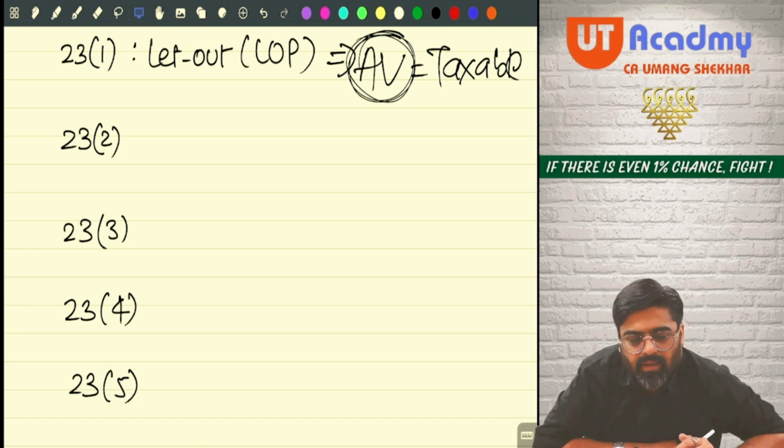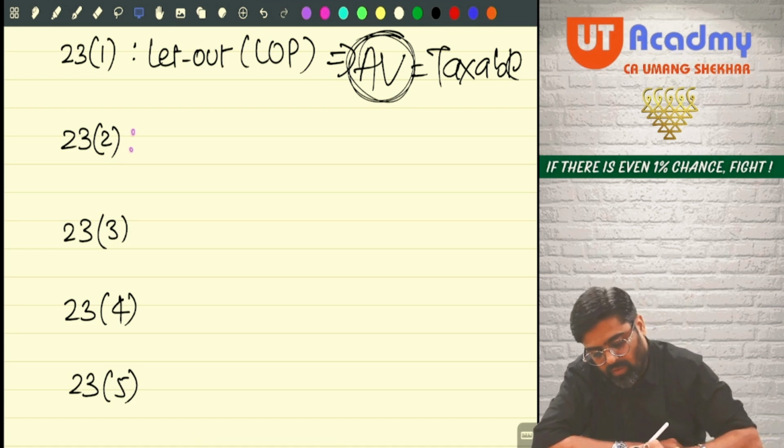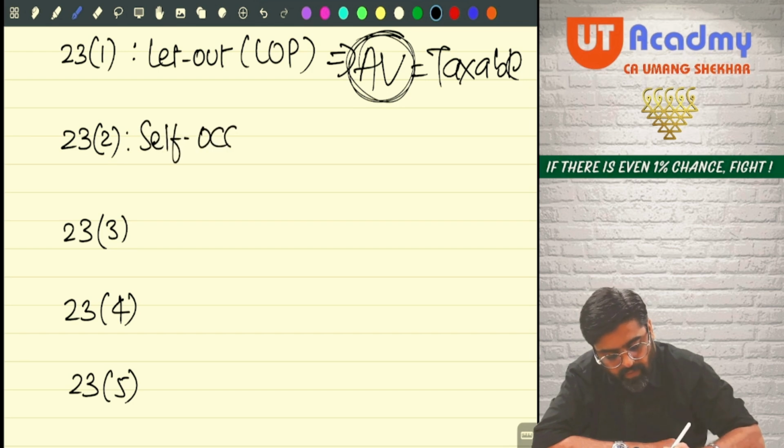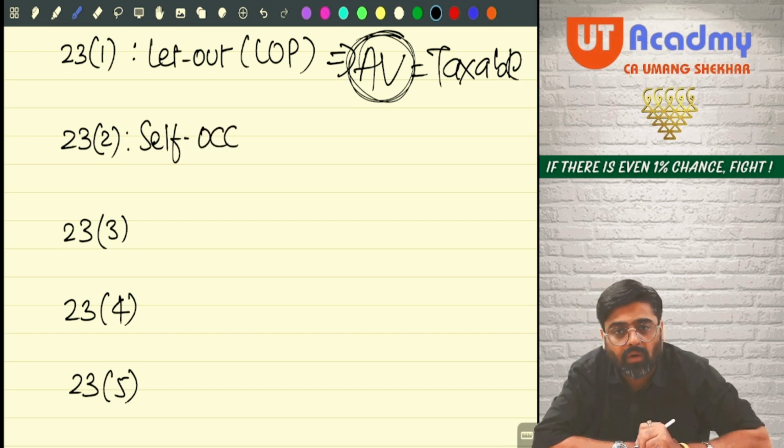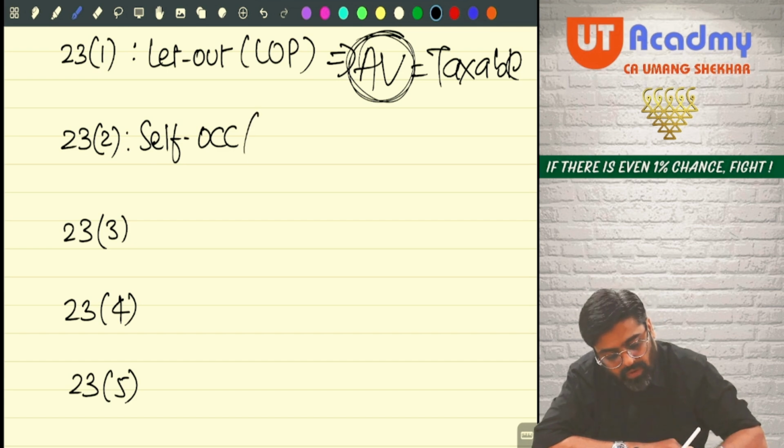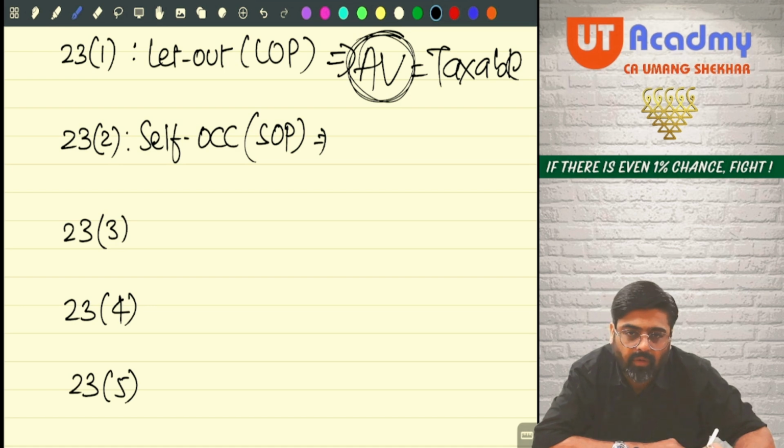Can I say a property, if not let out, it will be self-occupied? Hello? So we call such properties self-occupied properties. Will this property have any rent earning capacity? Can this property earn rent for you? Yes, it has the capacity to earn rent.